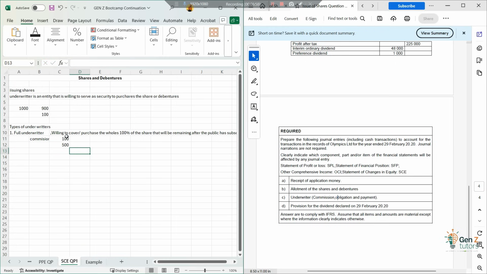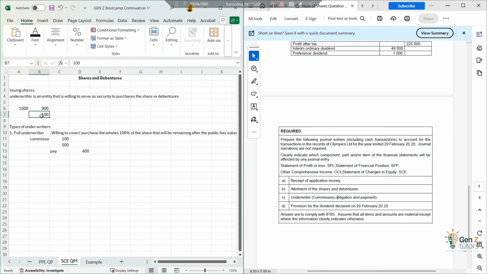But since we already owe them 100 rand, the underwriters will eventually offset the commission from the amount they are supposed to pay us, and eventually pay us 400 for our 100 shares.